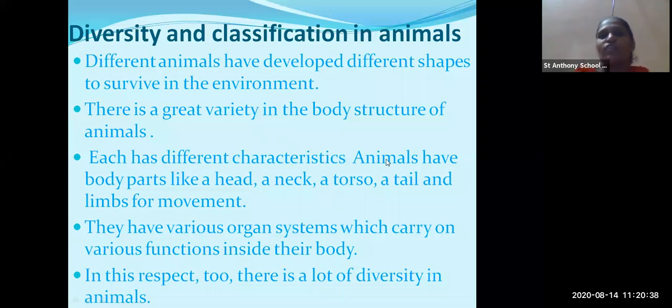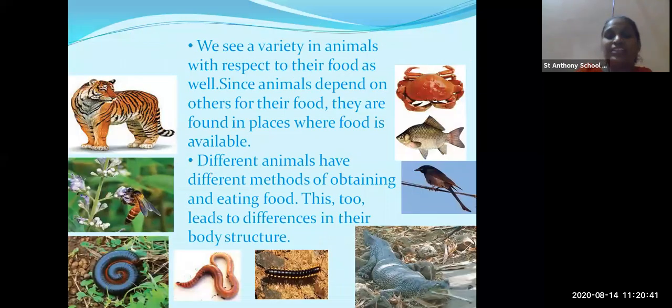Now we see varieties of animals in their food. Now you can see here different animals. For example, tiger. Tiger is a carnivorous animal. It depends upon other animals for food. Here you can see honeybee. It sucks nectar from the flower. For food, it develops a proboscis which is injected in the flower, and it sucks the nectar from the flower. Crab is having different adaptation of food. Fish, here you have different animals having different food.